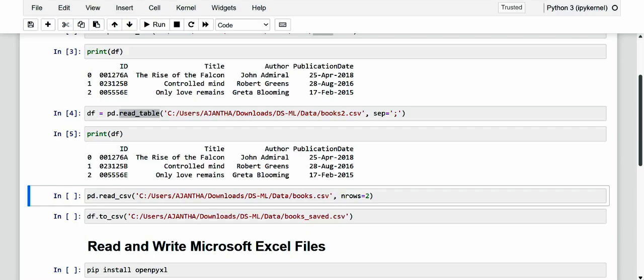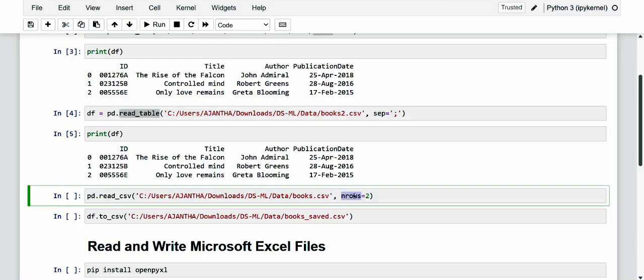So before importing these files, it may sometimes be necessary to take a look inside them to see their internal structure and the type of values they contain. In this regard, the read_csv function has an optional nrows parameter that allows us to define the number of rows to import.